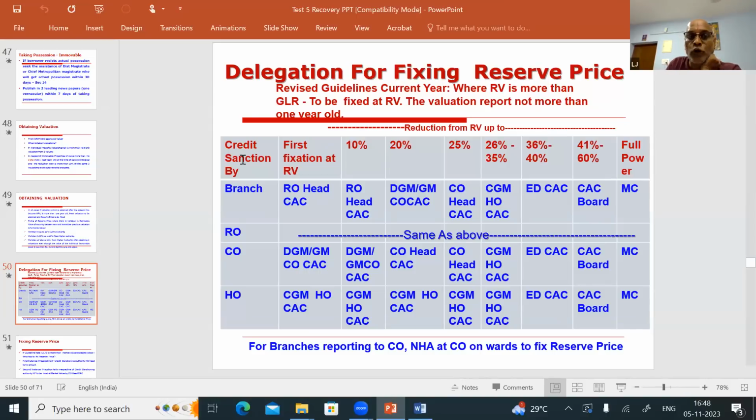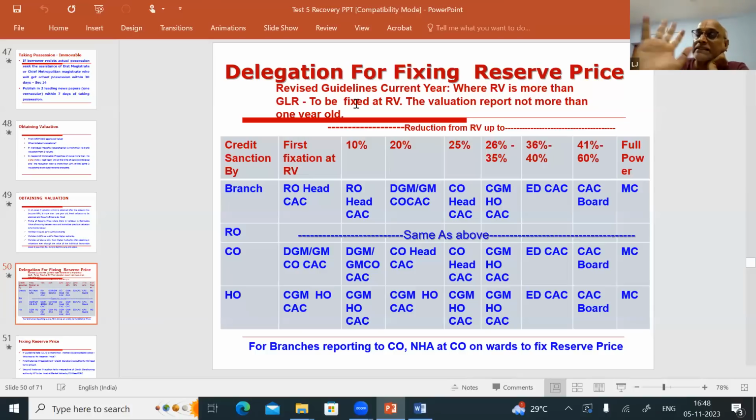Okay, sir. Then for loans sanctioned by the RO, whichever authority at the RO has sanctioned the loan, the same people have the authority to fix the reserve price. And if it is a loan sanctioned by any authority in the CO, these are the people to fix and reduce the reserve price, and likewise HO. Okay, sir. So this is the method of fixing the reserve price when the realizable value is more than the guideline value.